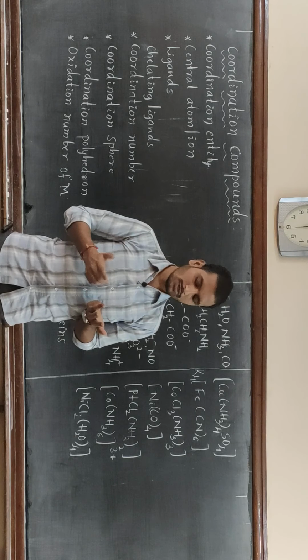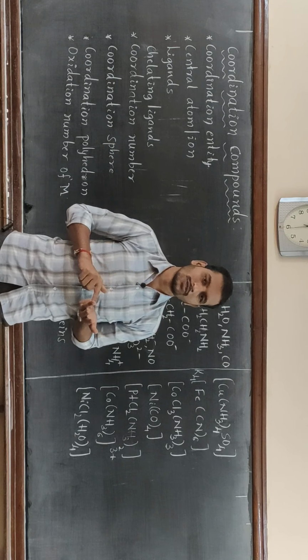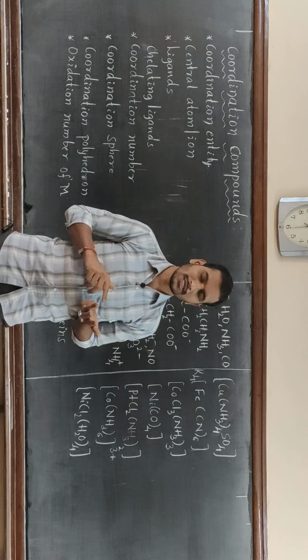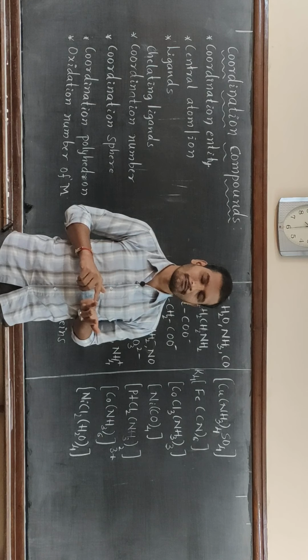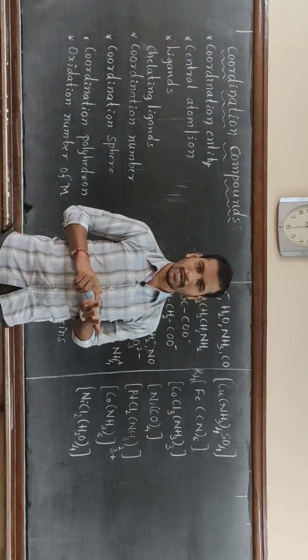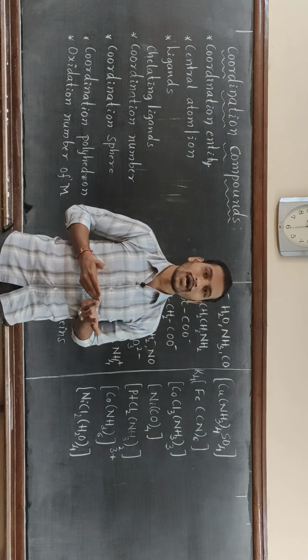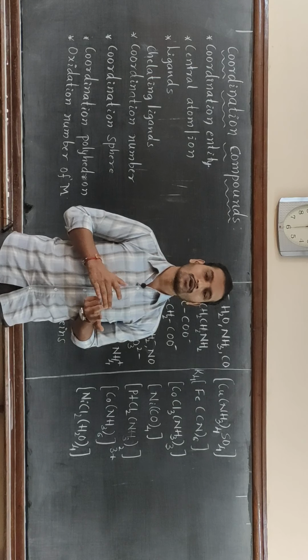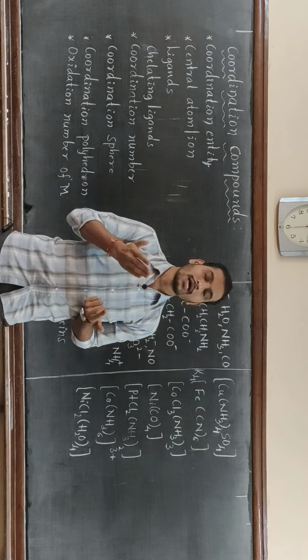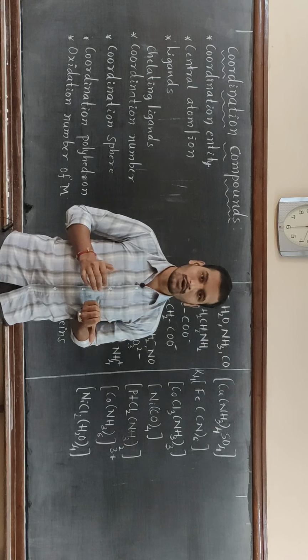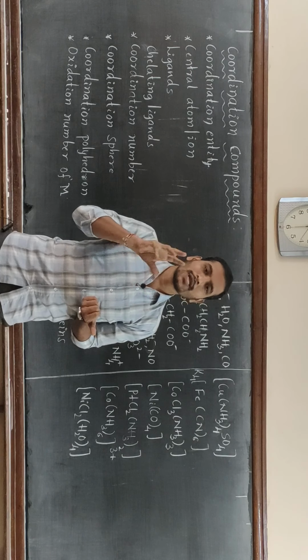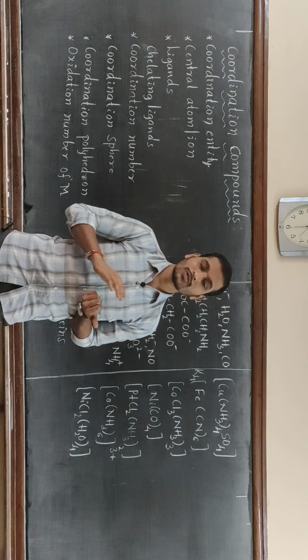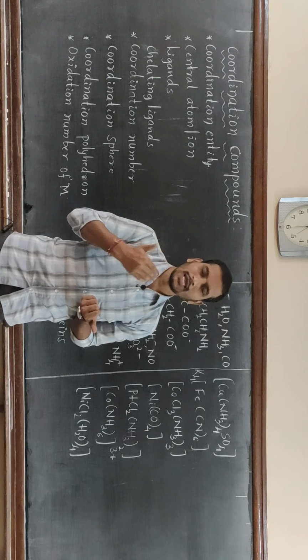Ligands means those may be simple ions such as chlorides Cl minus, fluorides F minus, bromides Br minus. Or we can also have small molecules such as water molecule, hydroxyl ion, and carbon monoxide, nitric oxide. These are the simple or small molecules. Those are also considered as ligands.